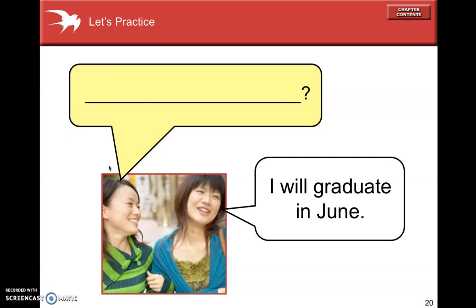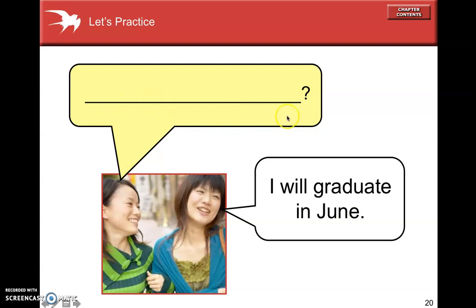So let's practice. The answer is, I will graduate in June. What is the question? We have a month, so probably our question will have when. And remember, we put when before will and we put will before the subject.